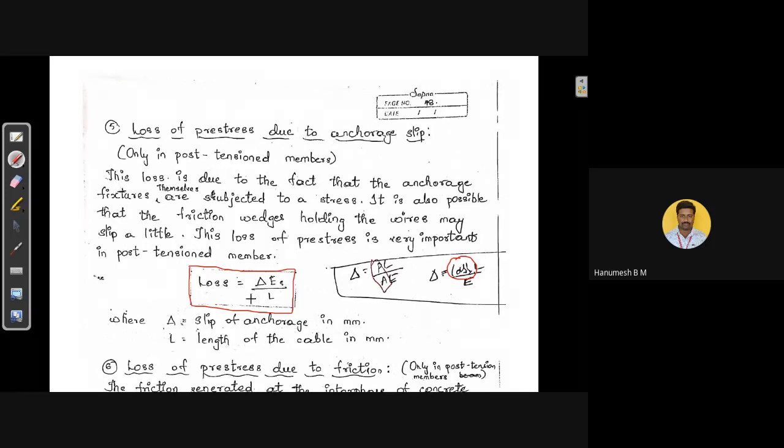Then how to evaluate this loss: loss is equal to delta into Es by L, where delta is the slip of anchorage in mm, and L is the length of cable in millimeters. Length of cable will be equal to the length of the member, because along the length only we are going to stretch the cable. So we can substitute the length of the beam. Usually the length of the beam we take as the length of the cable. It is about the loss of pre-stress due to anchorage slip.